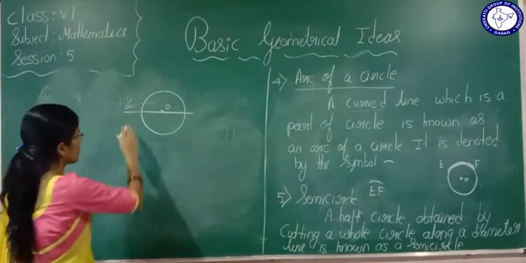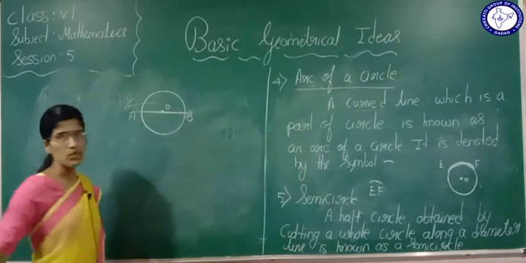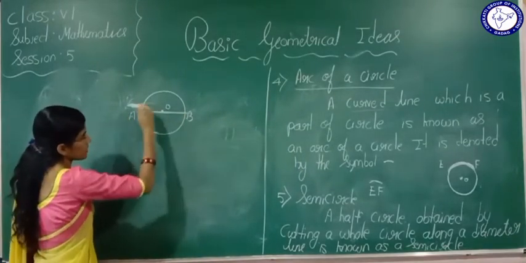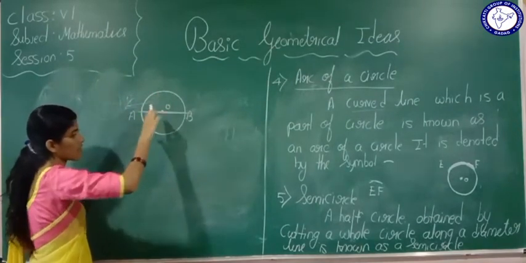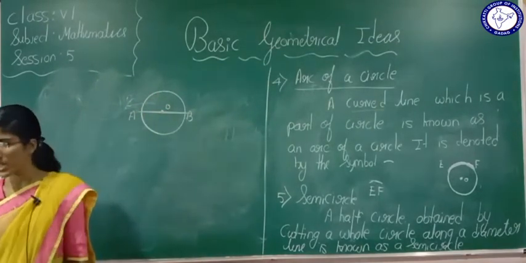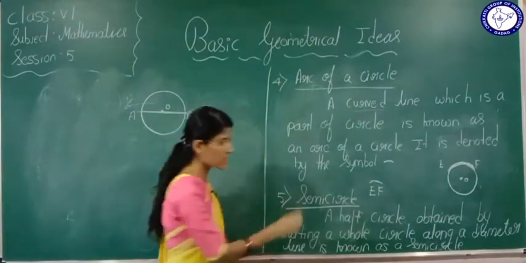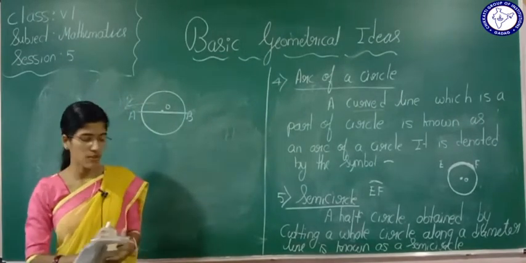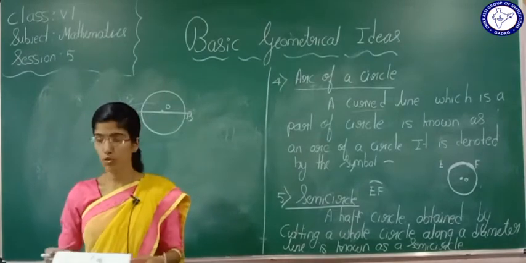Now see, here this is a circle. Here AB is a diameter of the circle. If I cut along its diameter line, I am going to get two half circles. Yes, what are we going to call those half circles? We are going to call it a semicircle. This is about your fifth definition. So now we are going to see two more definitions.